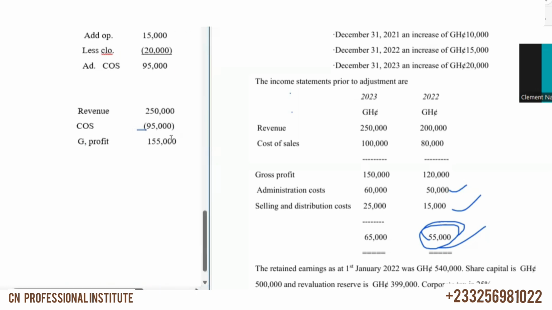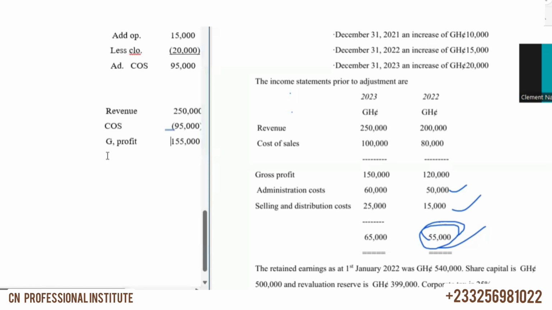Then we have admin. So we'll bring the admin and then the selling. So admin is 60,000 for 2023.